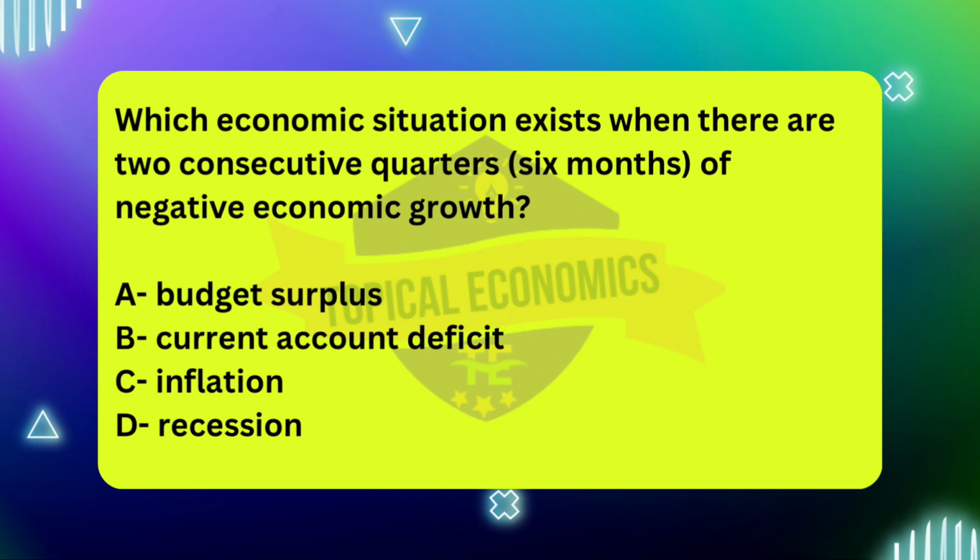Lastly, option C, inflation, refers to the general increase in the prices of goods and services over time. While inflation can coexist with periods of economic growth or recession, it is not the situation described by 2 consecutive quarters of negative GDP growth. In fact, recessions are often associated with lower inflation or even deflation, falling prices, as demand in the economy shrinks.